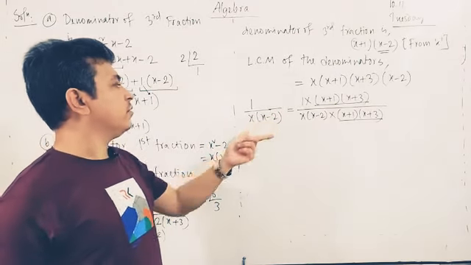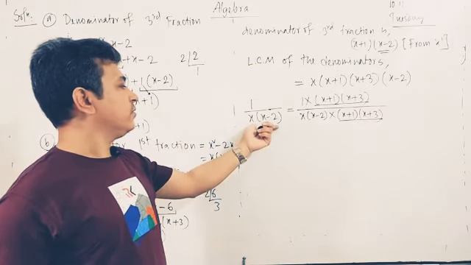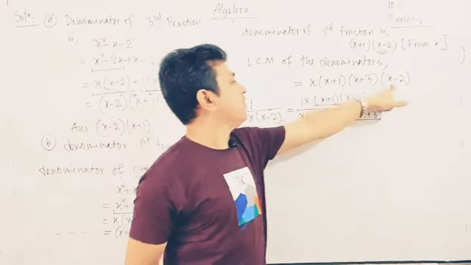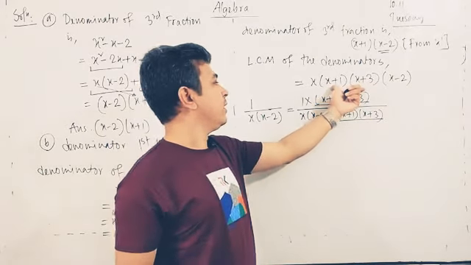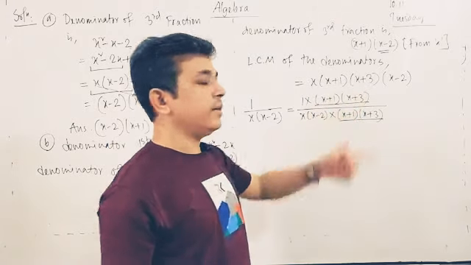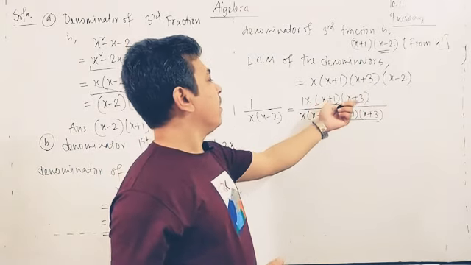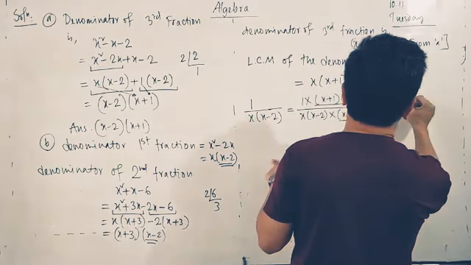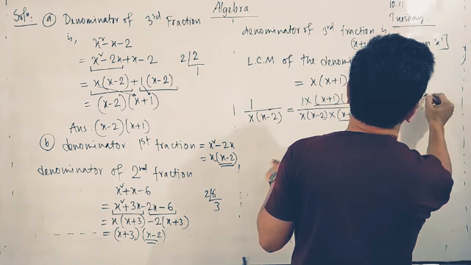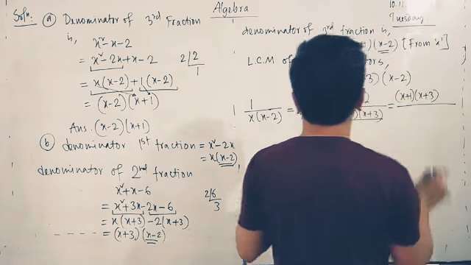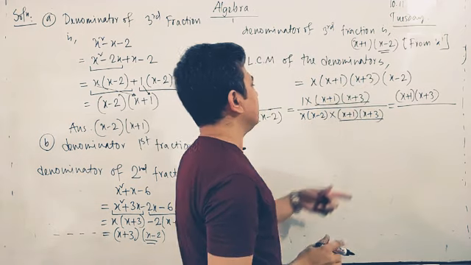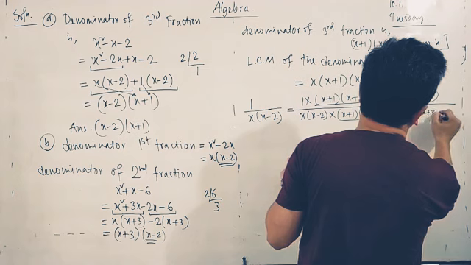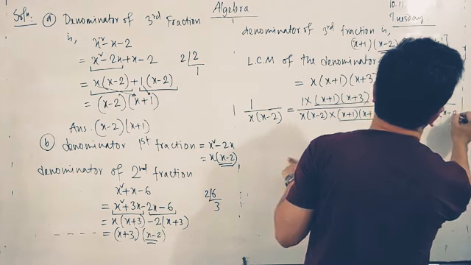What denominator do we get in the first fraction? x into x minus 2. If we divide the LCM by x into x minus 2, we get x plus 1, x plus 3. That is why we multiply the numerator and denominator by x plus 1, x plus 3. That is our first fraction, divided by the whole LCM: x, x plus 1, x plus 3, and x minus 2.